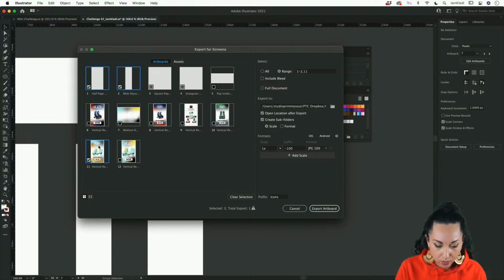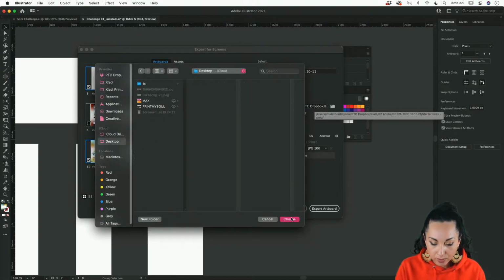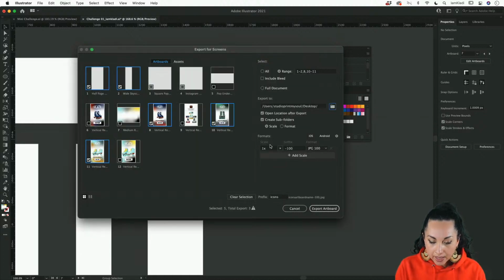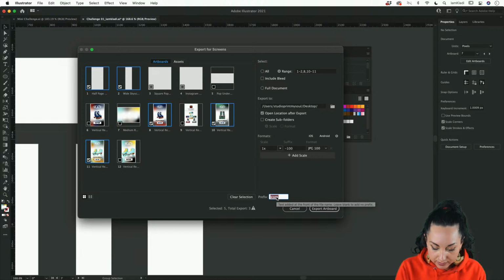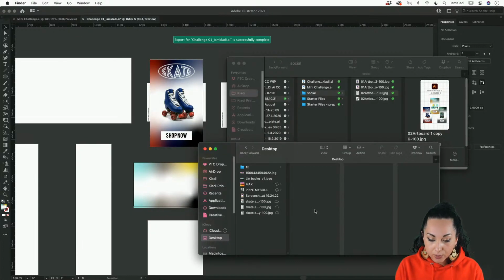So in this case, I'm going to go ahead and select the finer artboard that I've created. You can select a folder. In this case, I'm going to create a folder on my desktop, select choose, and make sure that we open location after export. You can create a folder if you want, and I'm going to give it a prefix. I'm going to call it skate advert. Fantastic. Then all you have to do is select export artboard, and here it is.